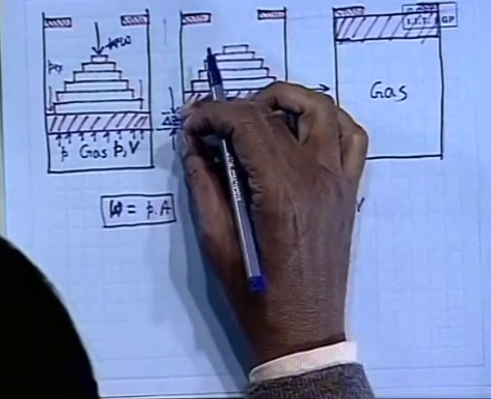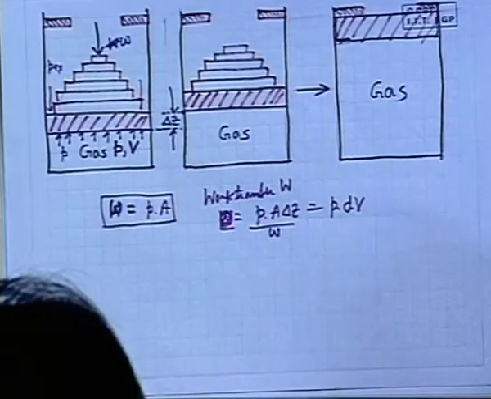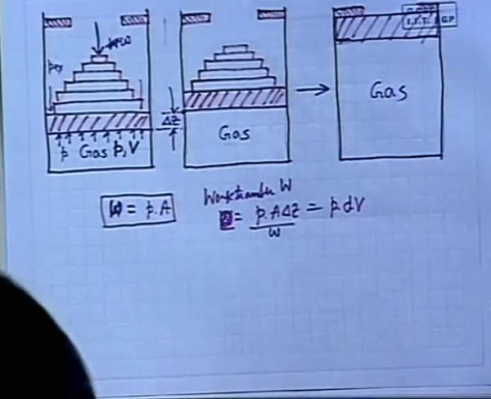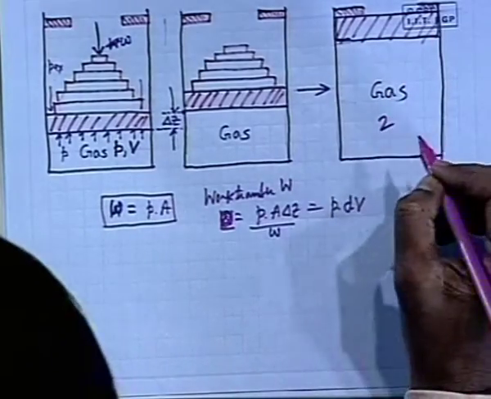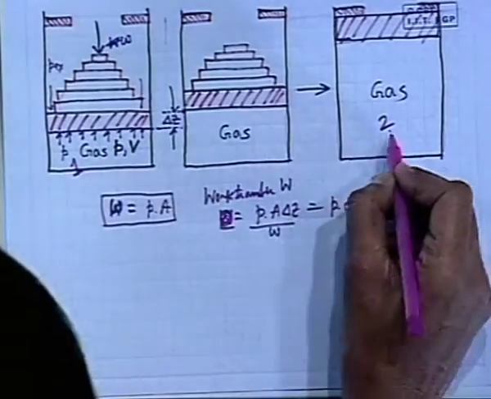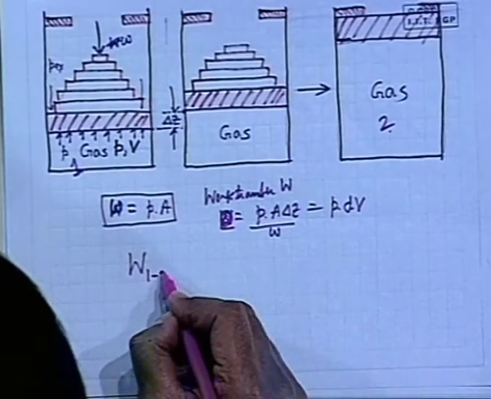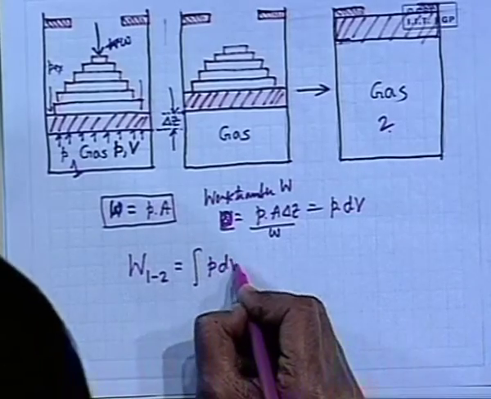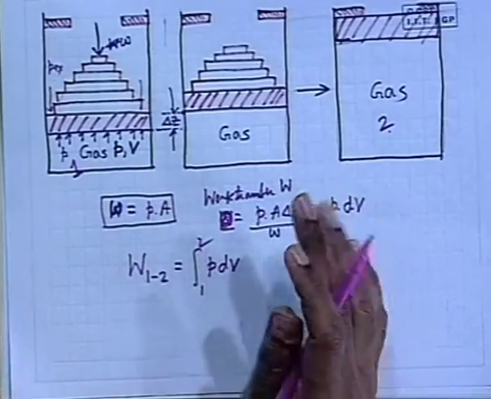So, if we do so in infinitesimally small intervals and an infinite number of paths, so that ultimately it comes to this stage where we attain state 2. For example, this is state 1, this is state 2. From state 1 to state 2, we can write that W from state 1 to 2 is the integral of P dV from 1 to 2. This is the work done, that is the PdV work.